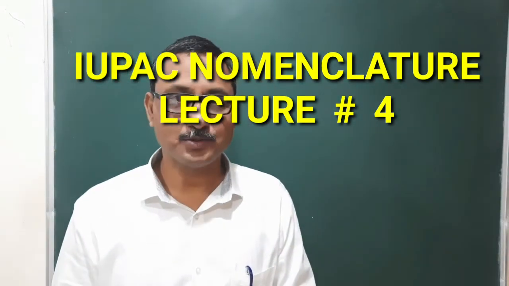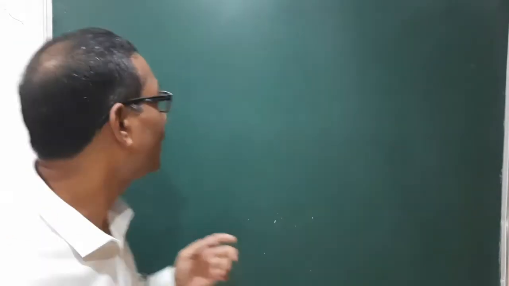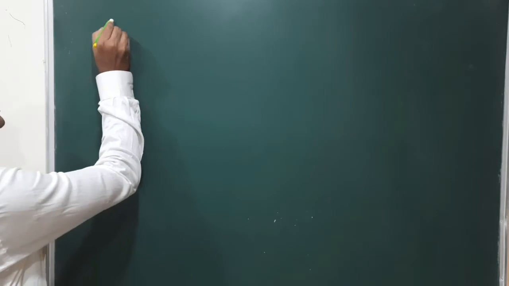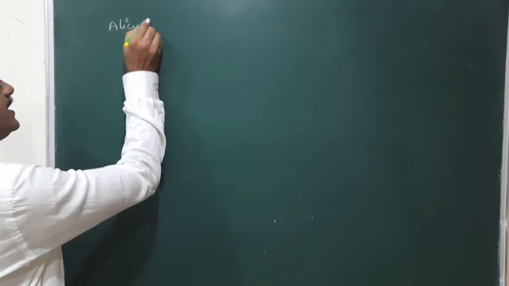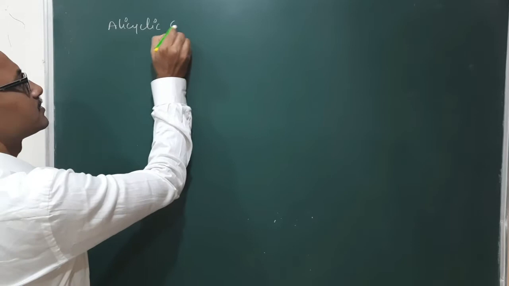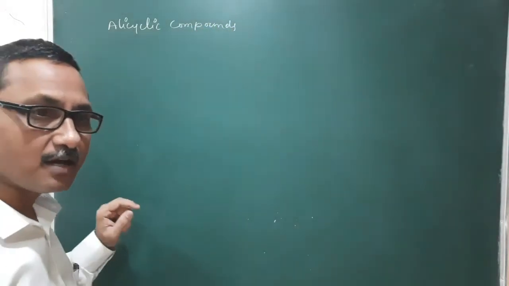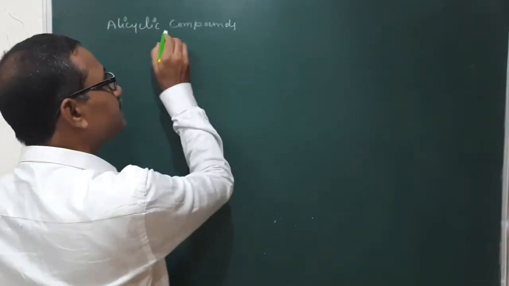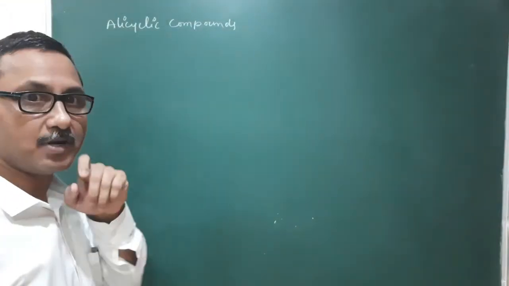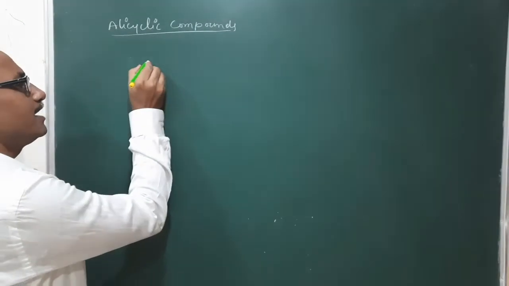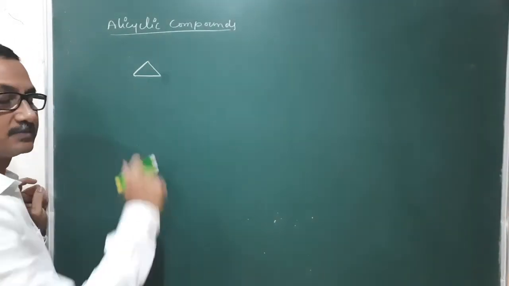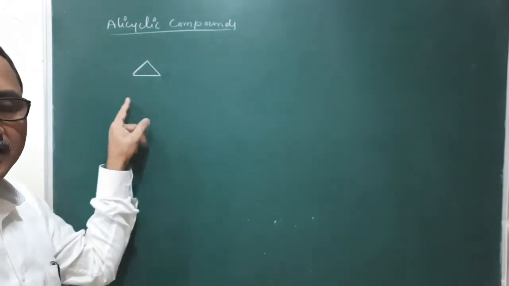Yes, good morning students. Today I will discuss the IUPAC names of cyclic compounds. Cyclic means alicyclic compounds. So, IUPAC naming of alicyclic compounds, which are simply called cyclic compounds, or alicyclic ring compounds. Now I am taking this compound. This is a cyclic compound.